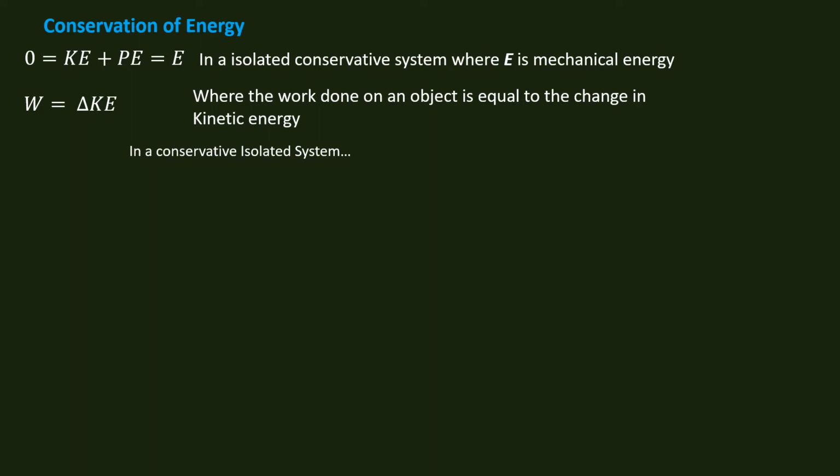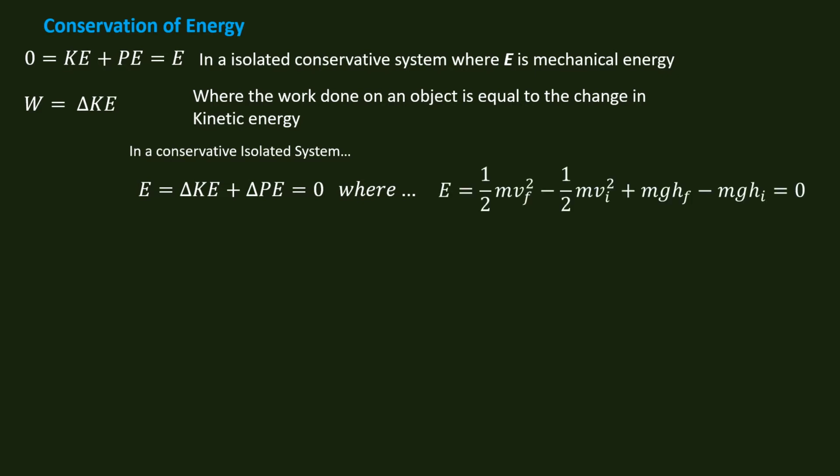In a conservative isolated system, the change in E always must equal 0, where we can fill in the change in kinetic energy and the changes in potential energy and put the equations together and equate that to 0. Or in a conservative system, we can write it this way, where we have our final energy in these two terms here equal to these two terms of the initial conditions. So our final conditions are here, our initial conditions are here.